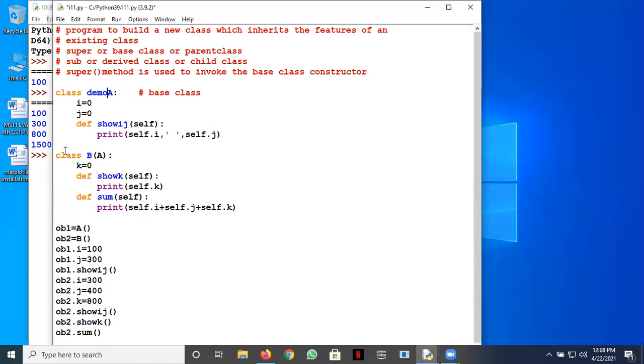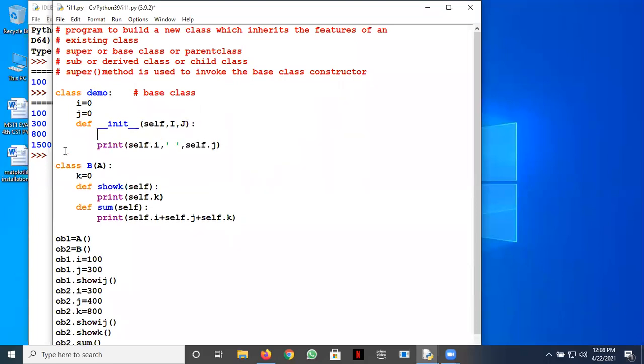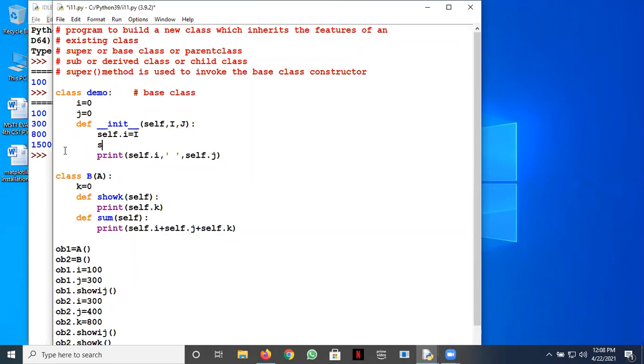Let's take a new class, say Demo, and let's take some variables, say i and j, and let's take the constructor here. Constructor is __init__. Okay, and let's give the arguments i and j, and let's write here self.i = i, and kindly note this example very carefully.